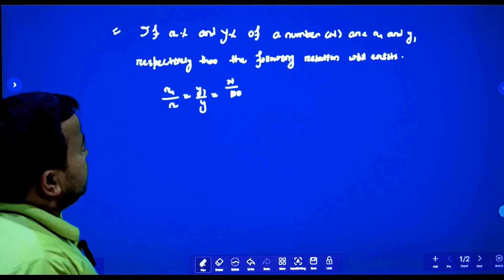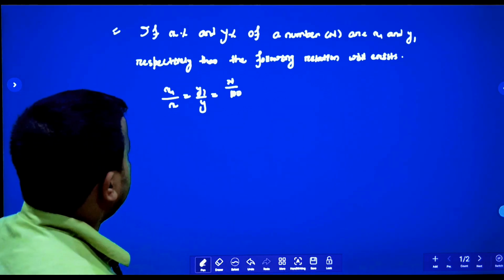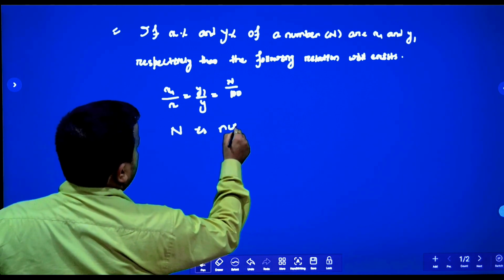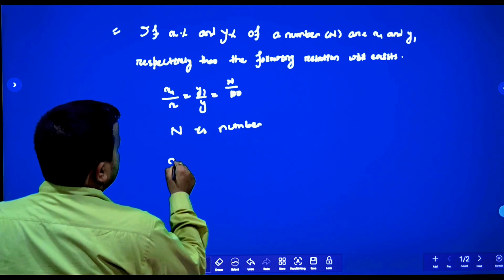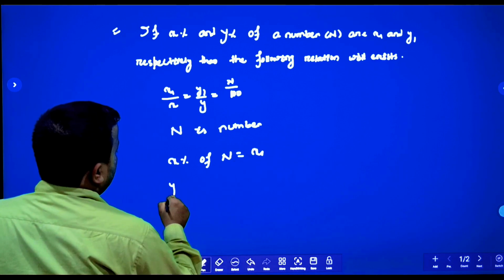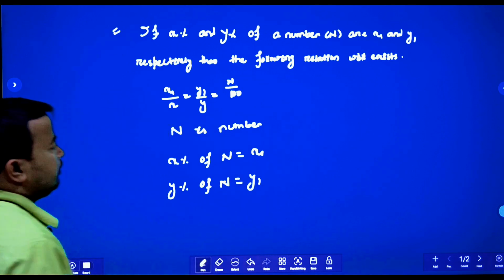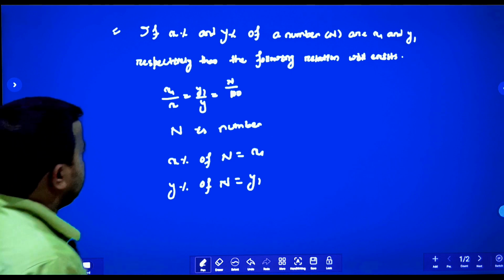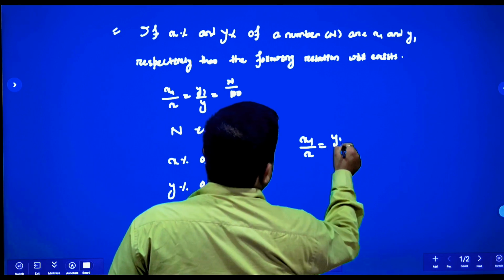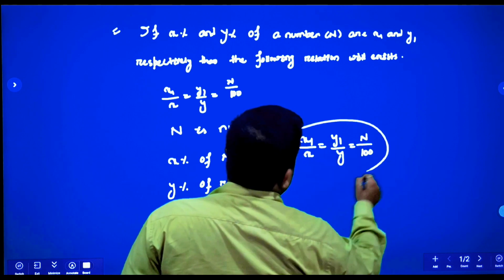Now we will discuss another formula. Suppose x% and y% of a number n are x1 and y1 respectively, then the following relation will exist. That means, n is the number, x% of n is equal to x1 and y% of n is equal to y1. Then the relation is x1 by x is equal to y1 by y is equal to n by 100. This one is the relation.